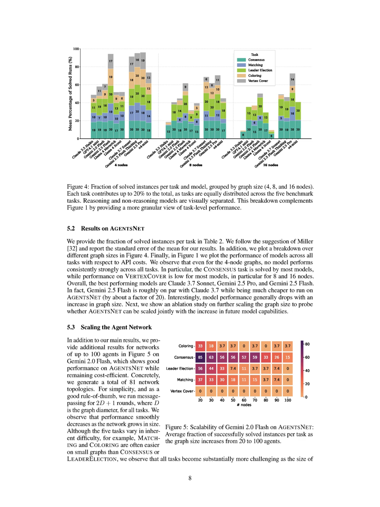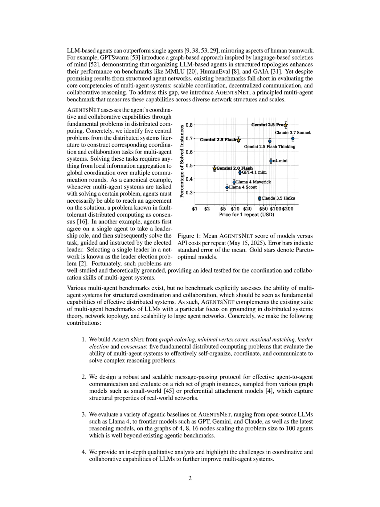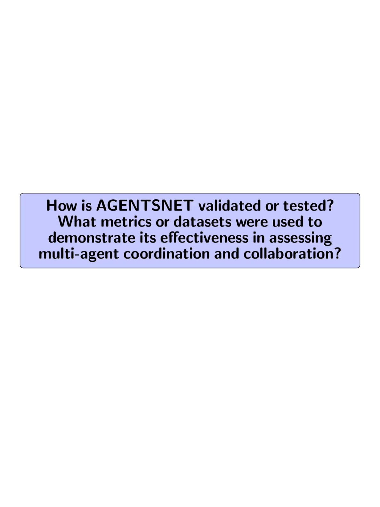Additionally, it supports a practically unlimited number of agents, scaling experiments up to 100 agents, which is a significant improvement over existing benchmarks that typically evaluate smaller agent networks. Finally, AGENTSNET employs a robust message-passing protocol that reflects real-world communication dynamics, enhancing the relevance of its evaluation metrics compared to traditional benchmarks. How is AGENTSNET validated or tested? What metrics or datasets were used to demonstrate its effectiveness in assessing multi-agent coordination and collaboration?